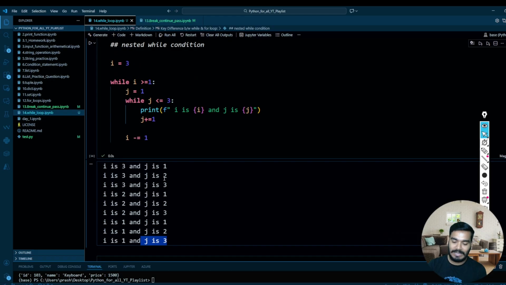So how is it going to execute? Let's try to understand this piece of code. So I have assigned i equal to 3 over here, right?